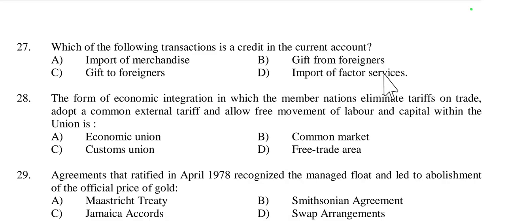Gift from foreigners, we do not repay the gift. So a gift from foreigners is a credit in our current account, while a gift given to foreigners is a debit from our current account. Import of factor services is related with a debit in the current account. So option B is right here, credit in current account, gift from foreigners.